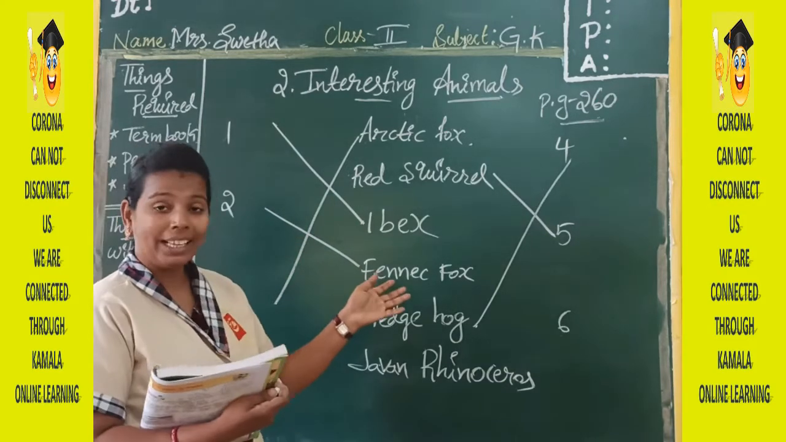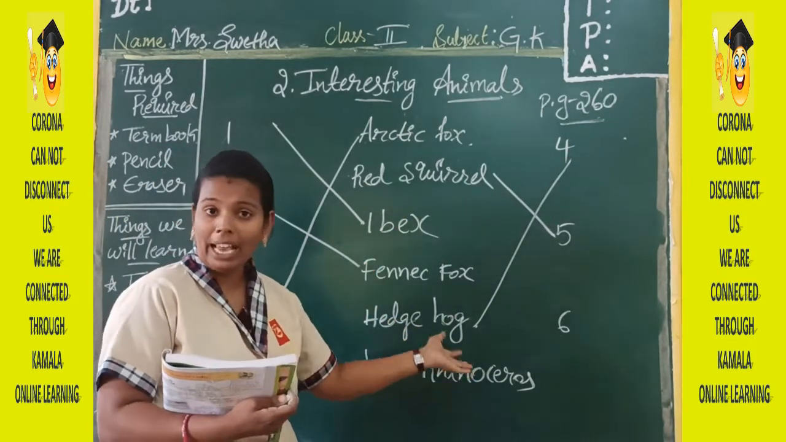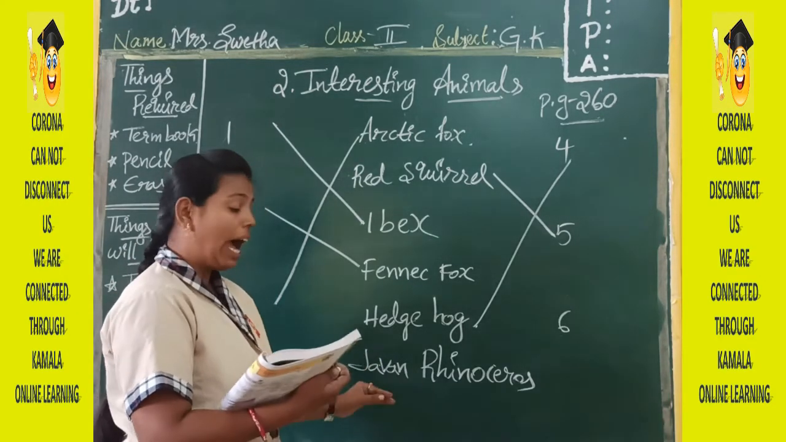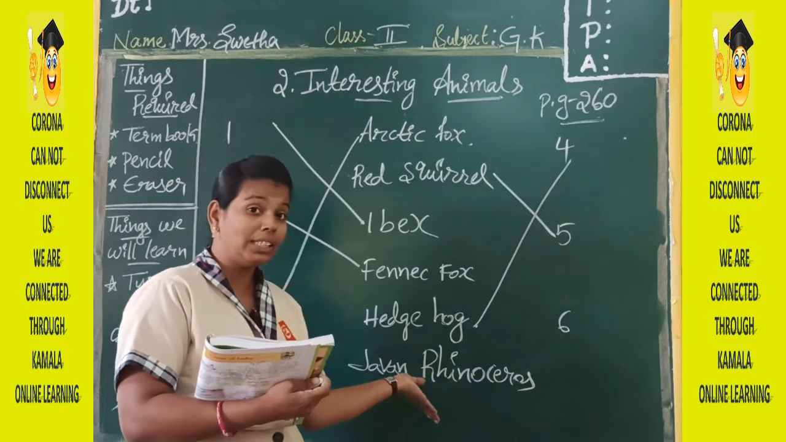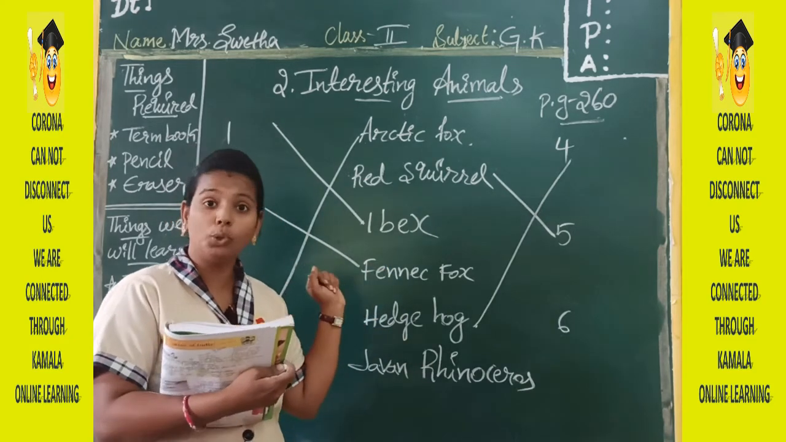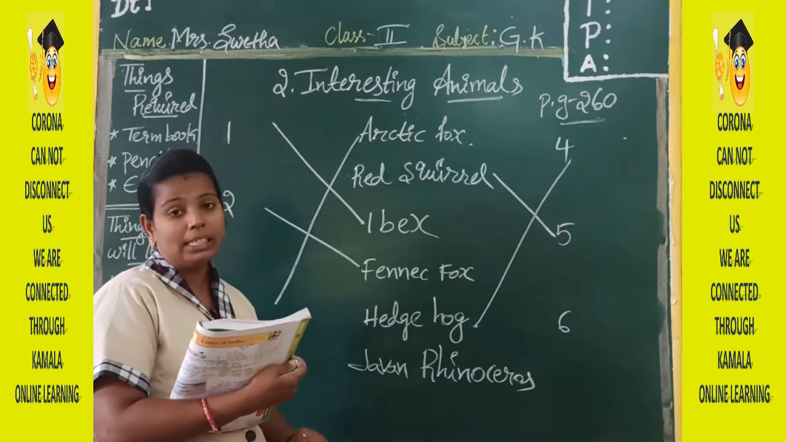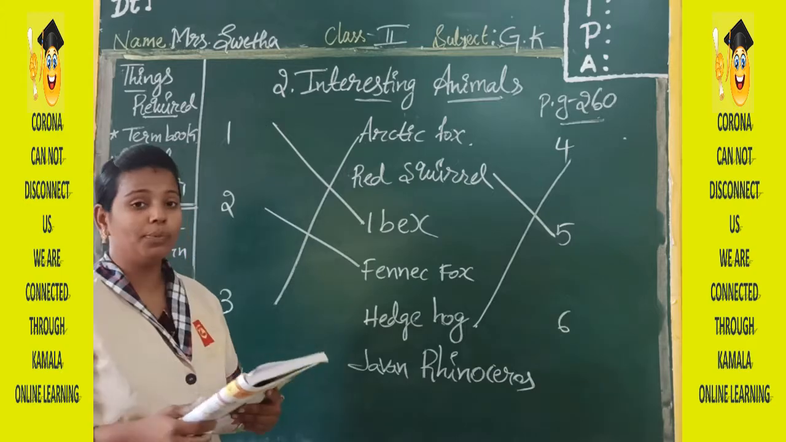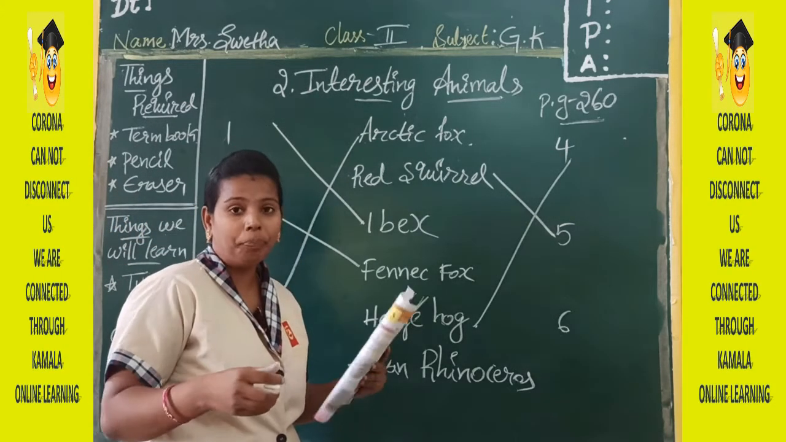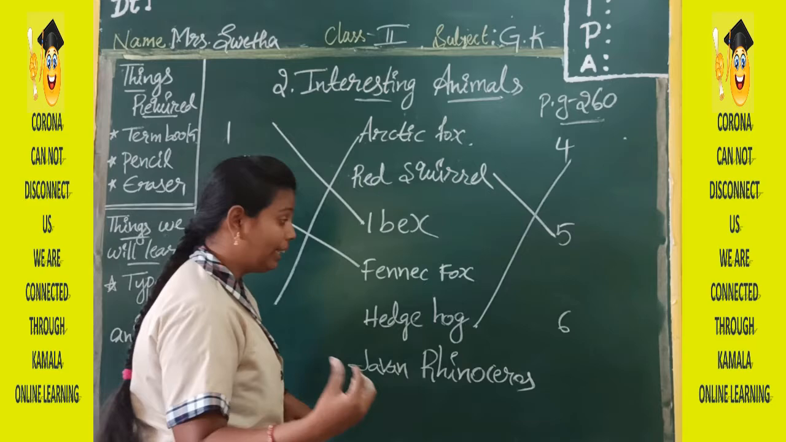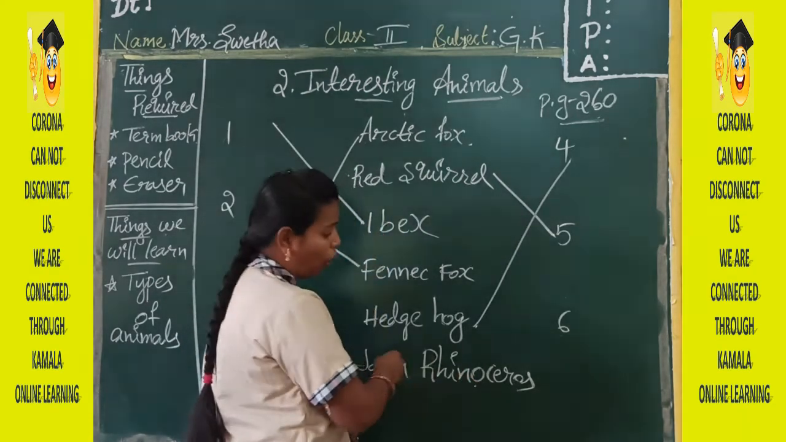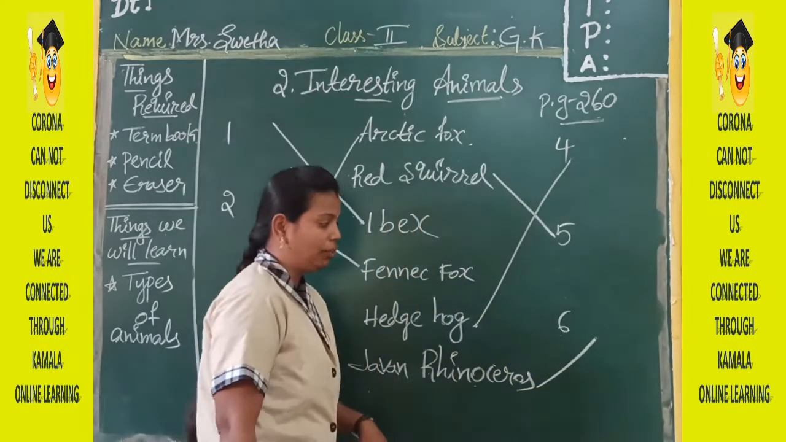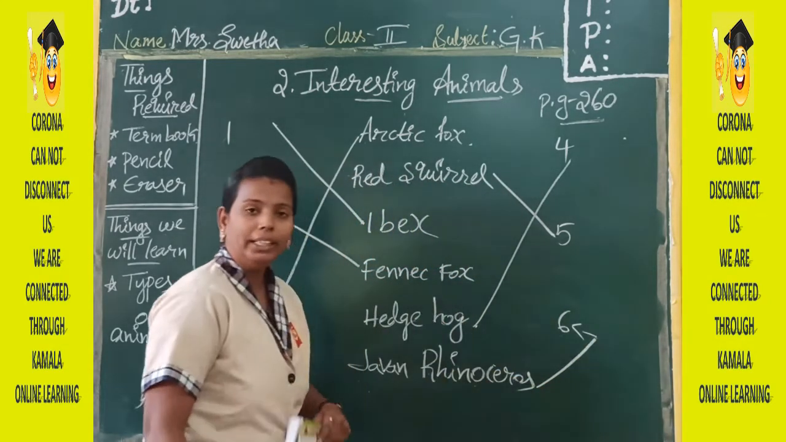Okay. So you can match according to the matching I have done here. Next, the last one, the Javan rhinoceros. I think you can recognize it very fast. Why? Because many of you have visited the zoo also. In the zoo also we have seen this rhinoceros many times. Yes. So this rhinoceros will have only one horn. Yes. And the body will be very thick like armor. So this Javan rhinoceros will be the sixth one.